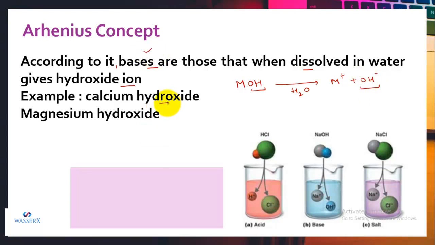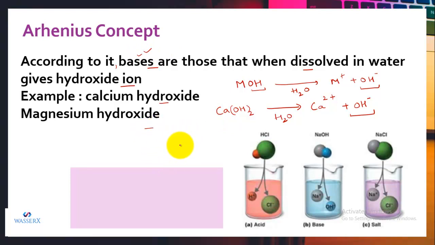Like we have calcium hydroxide. The formula for calcium hydroxide is Ca(OH)2. When it is dissolved in water, it breaks accordingly and forms calcium ion and hydroxide ion. As you can see, it liberates hydroxide ion, so that means it is an Arrhenius base.